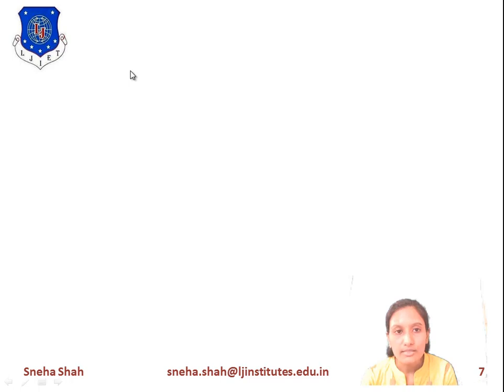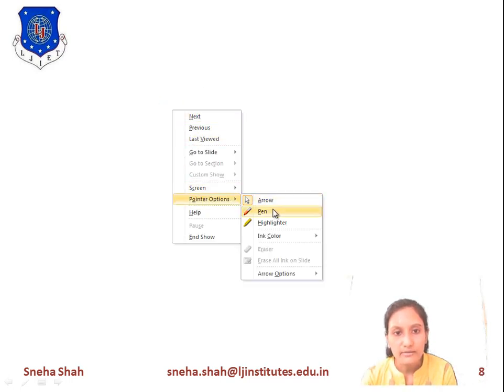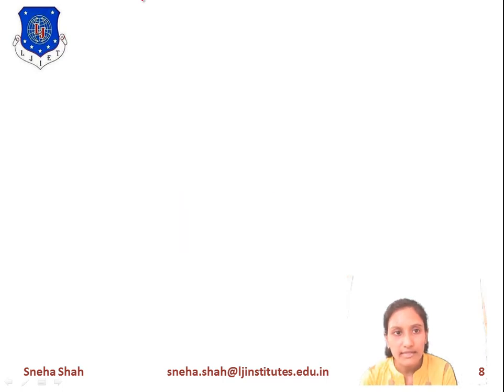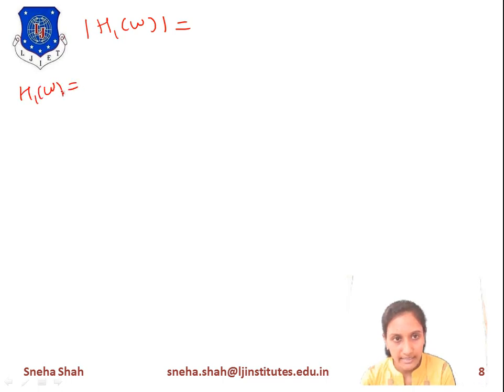Now from this, if we find the mode, meaning the magnitude of both FIR systems, then the magnitude will be found using the mode. If we find the mode of h1 of omega, we get the magnitude of the first system, and similarly for the second system. So the final value of h1 of omega, I will write here again: h1 of omega equals e raised to minus j omega plus 1 by 2 divided by e raised to minus j omega.